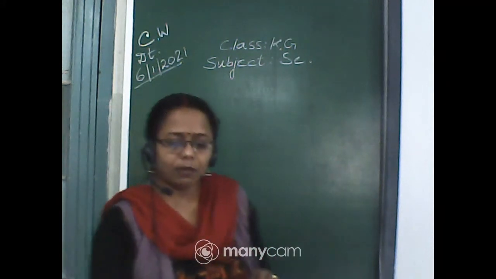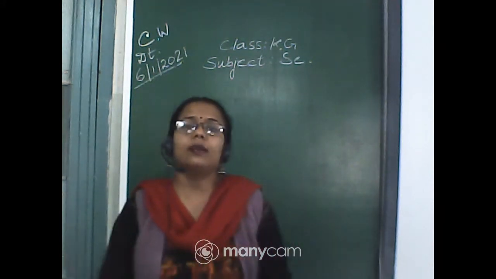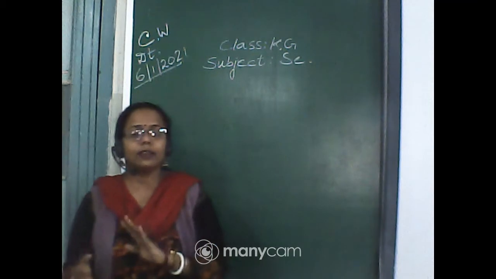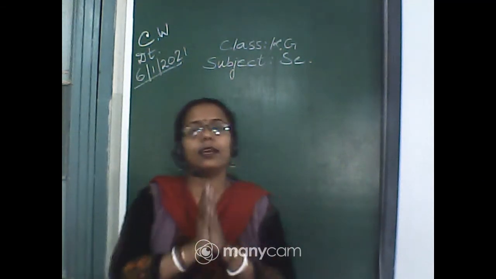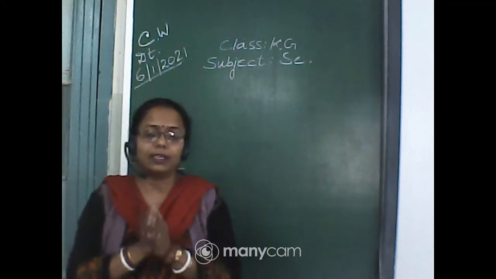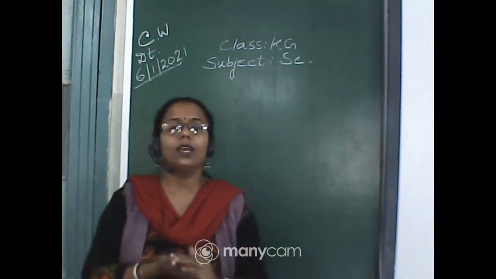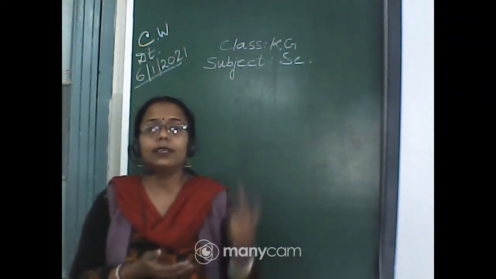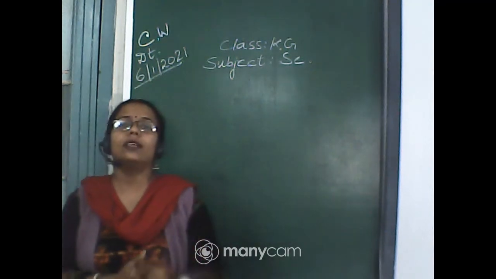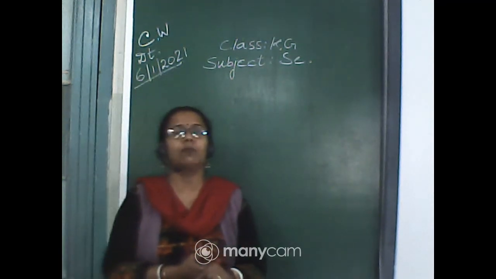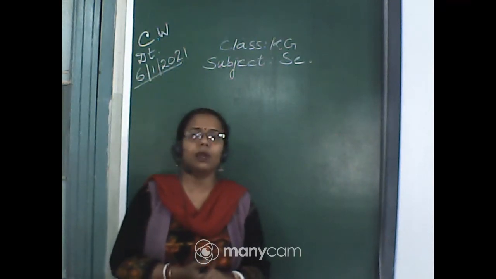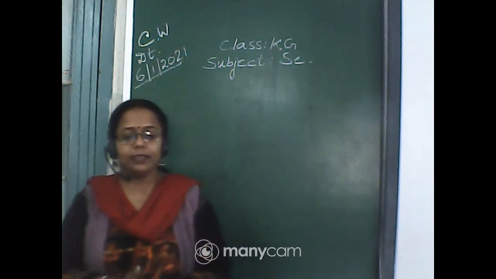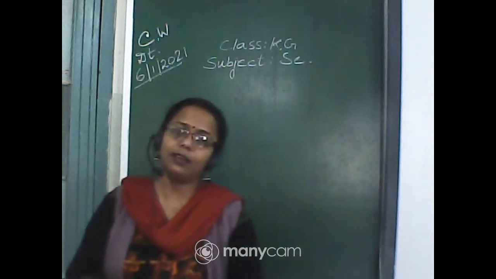We discussed the types of plants according to their size. The very small plants we call saplings, the medium size are known as plants, and the very big and strong plants are known as trees. These three things we learned last day, right?